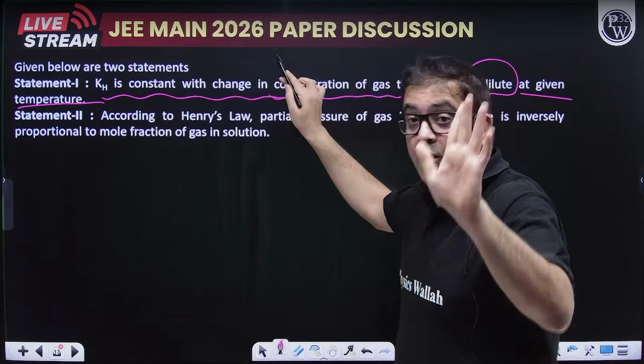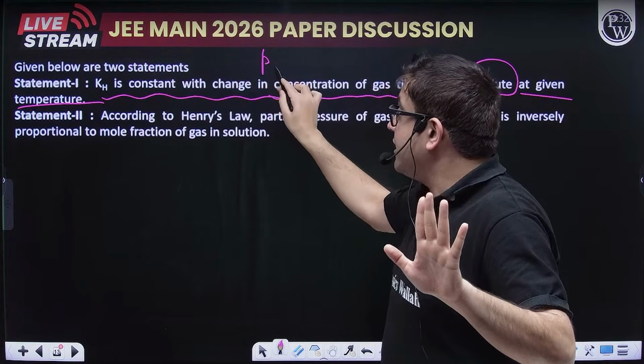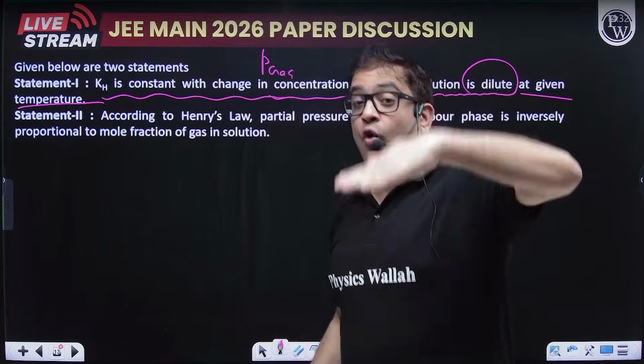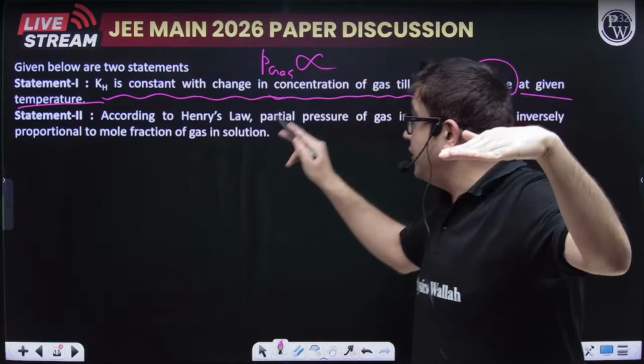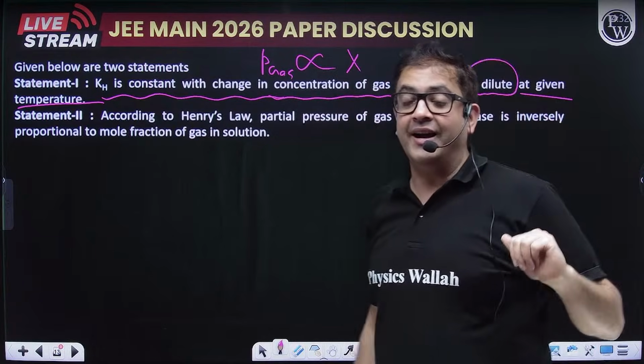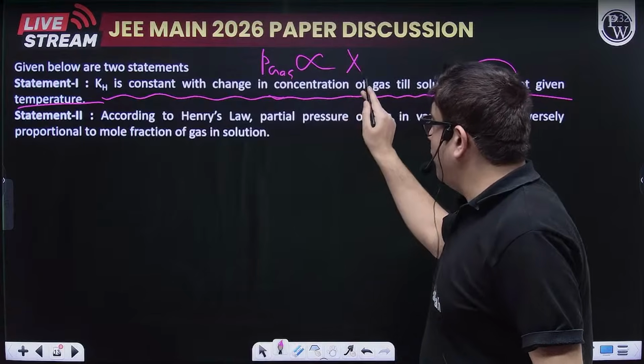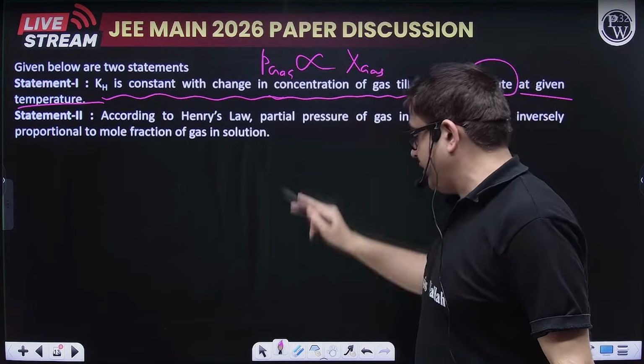What is the relationship of Henry's law? The partial pressure of gas over a solution is directly proportional to the mole fraction of that gas.